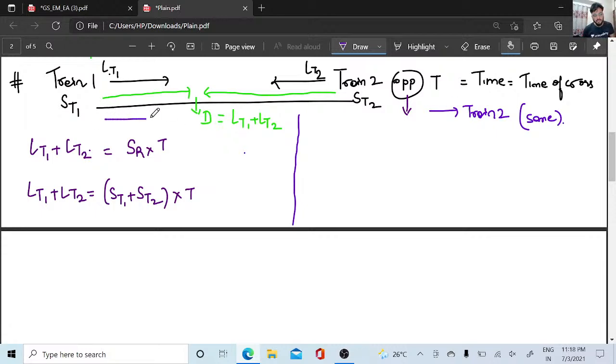Train 1 will be going in this direction. Train 2 will be going in this direction. So the total distance will be the distance traveled by both of them. तो हमारा length जो है वो तो same ही रहेगा, right? So it is LT1 plus LT2. What time will it take for the trains to meet each other?